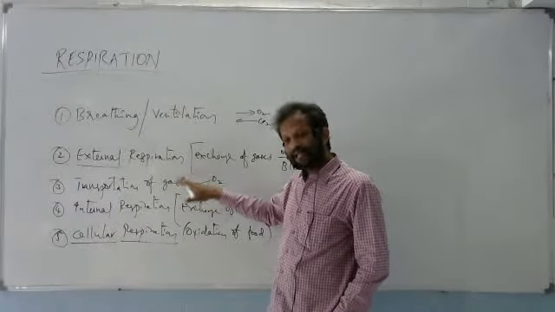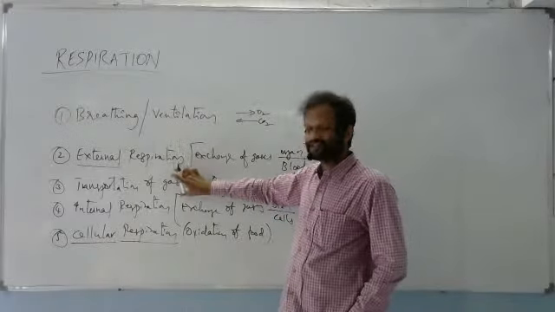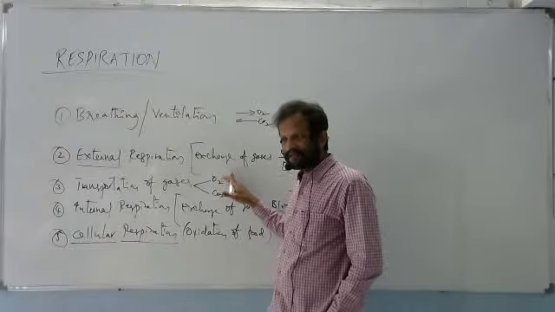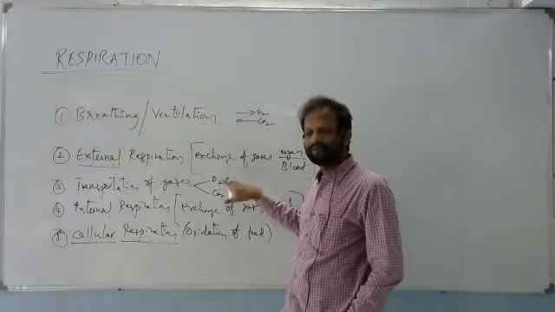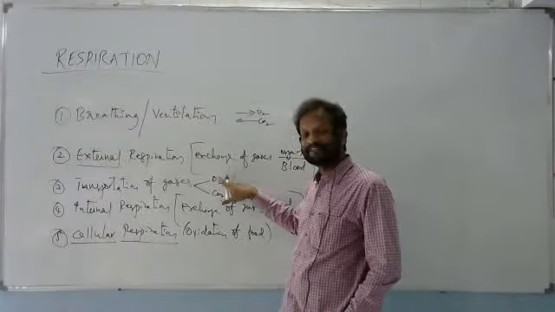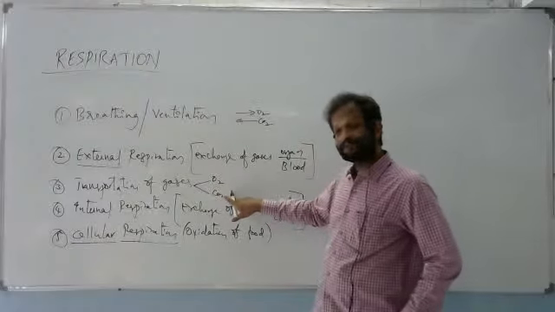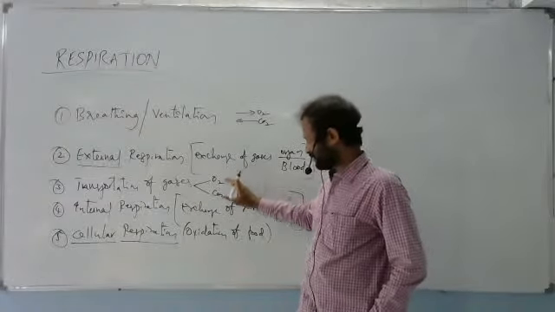Now the blood must transport those gases. In this transportation of gases, we will study how many methods oxygen is transported by the blood in, and how many methods CO2 is transported in. Totally, there are 2 methods in which oxygen is transported by the blood. CO2 will be transported by the blood in 3 methods. So that we can understand in detail.